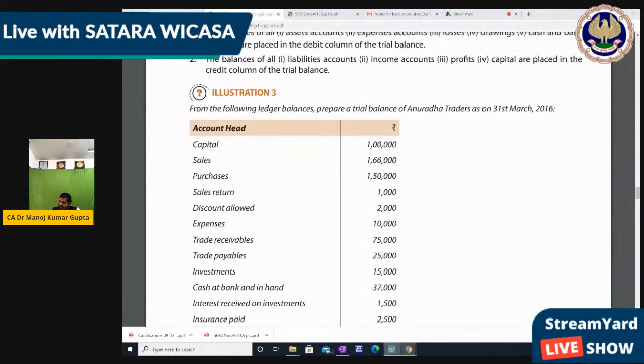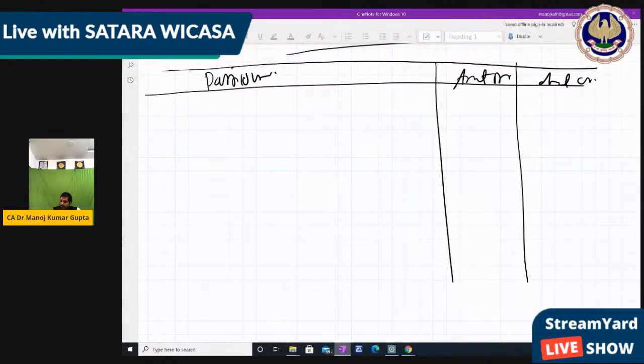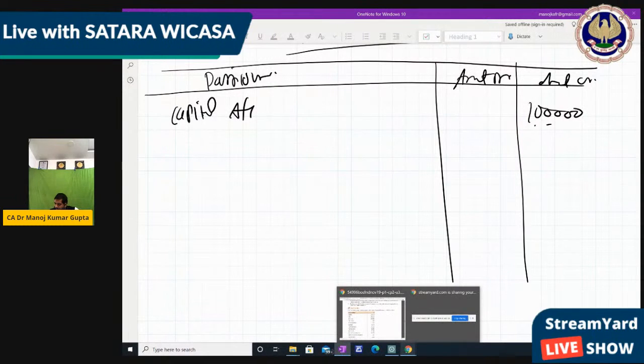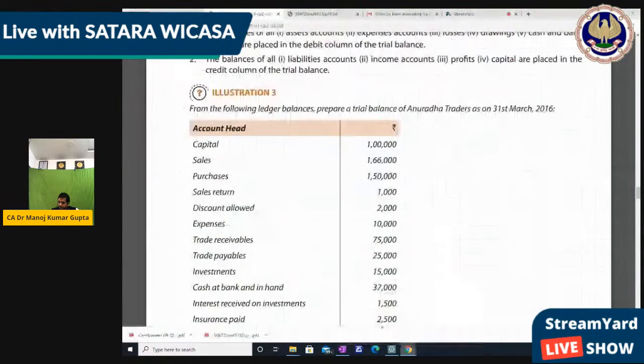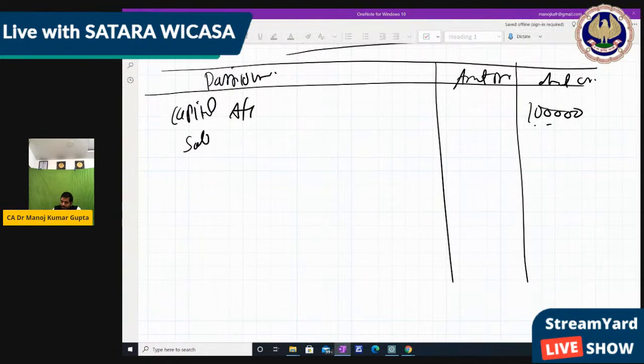So tell me, the capital is a credit balance or debit balance? Very good. Capital is always credit balance. Capital account 1 lakh, right? Then next, sales, that is also credit balance. So sales 1,66,000. The ledger they had make means first two accounting process they had already done, right? We have to just write the balances.